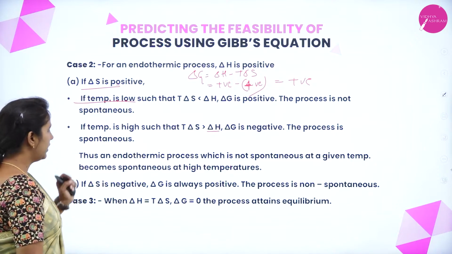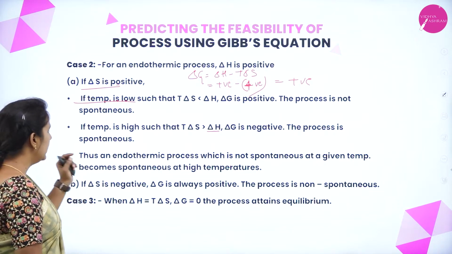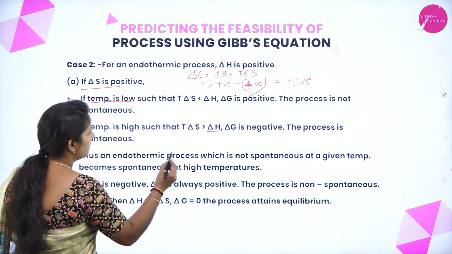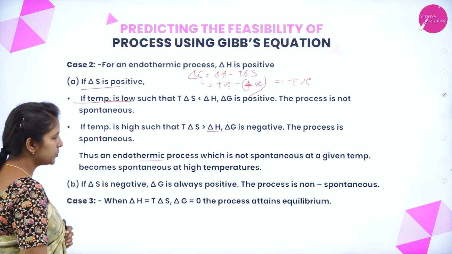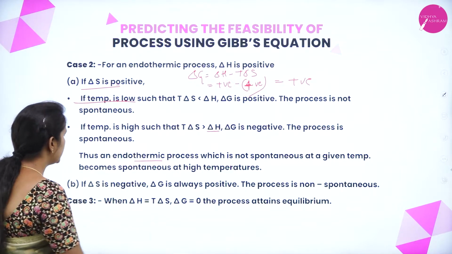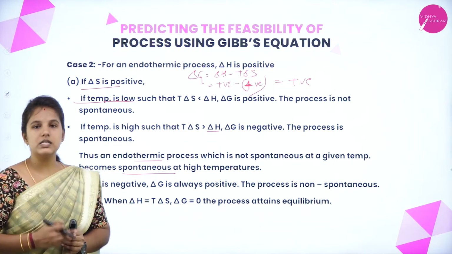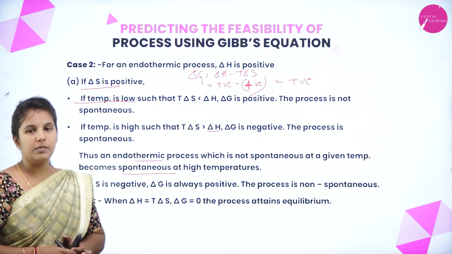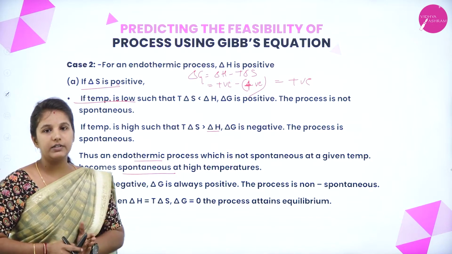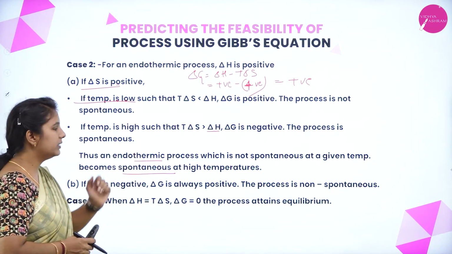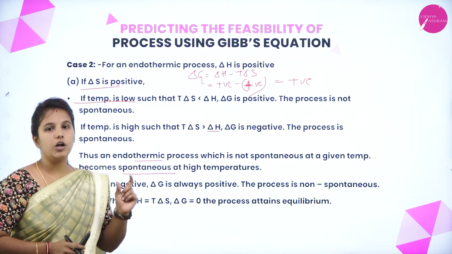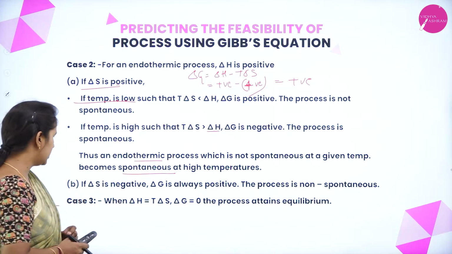It is a spontaneous process. Okay. Thus, the endothermic process which is not spontaneous at a given temperature can become spontaneous at higher temperature. This is how the endothermic process also gets affected by the temperature, with the increase or decrease in temperature.